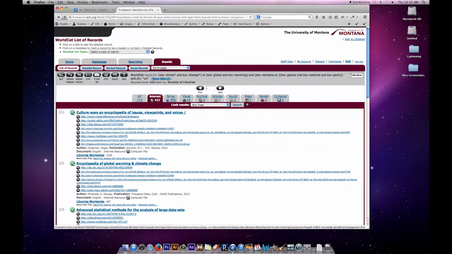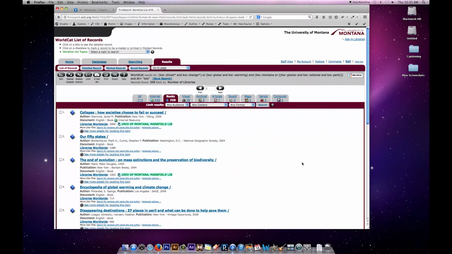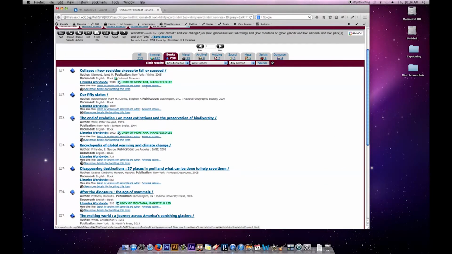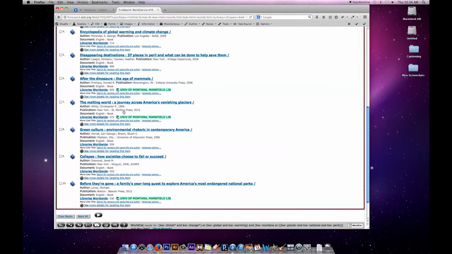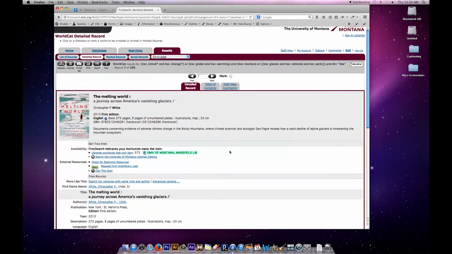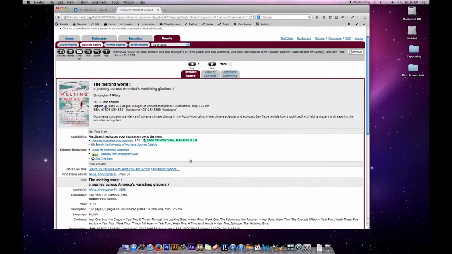If I go to the book tab, this tends to be the print books, could be theses or dissertations. You'll see that if the University of Montana Mansfield Library has it, there's a highlighted text that tells me that. And so as I look through here, if I see something of interest, here's The Melting World, A Journey Across America's Vanishing Glaciers. If I click into that, it looks of interest. I see that we have it.